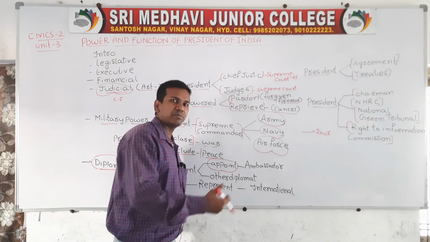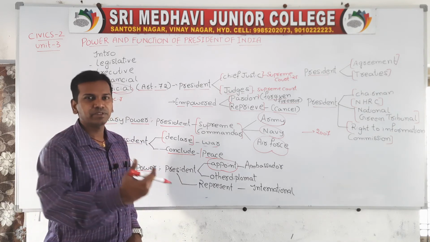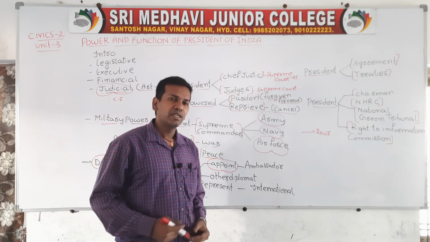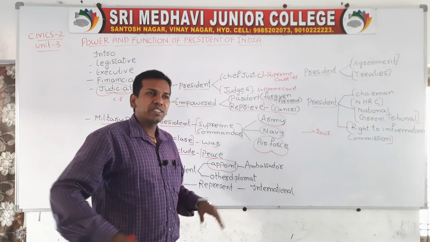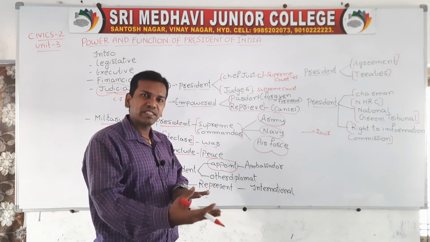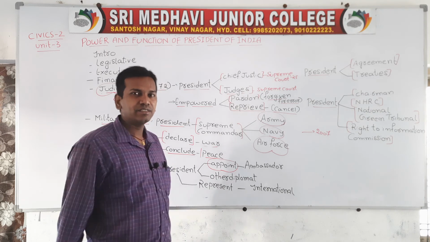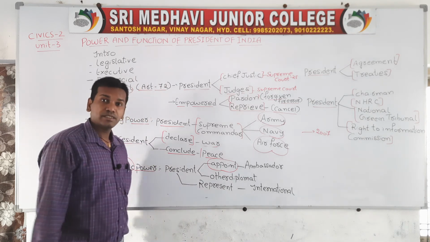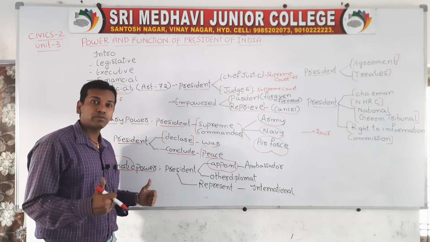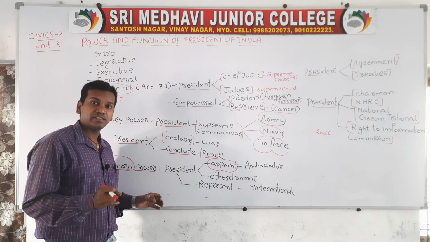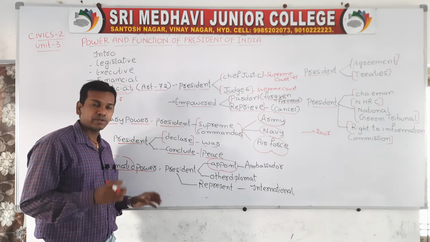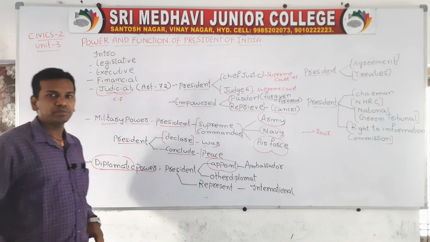For example, if a person got a 7-year punishment, the President can decrease it from 7 years to 4 years, 3 years, or else completely cancel the punishment. The President is the only powerful person in the legislature, executive and judiciary. That is why these are the greatest powers.